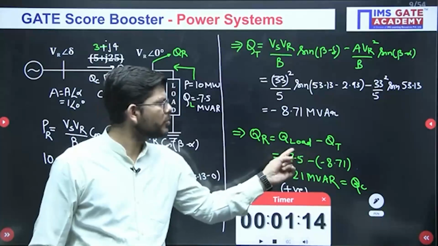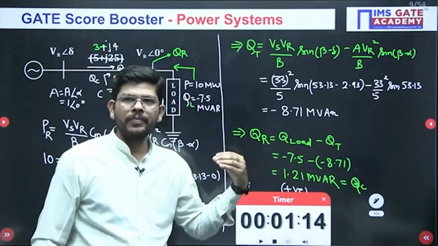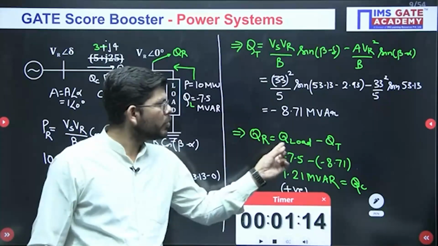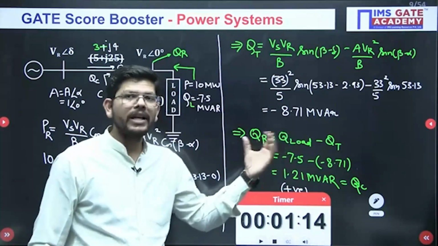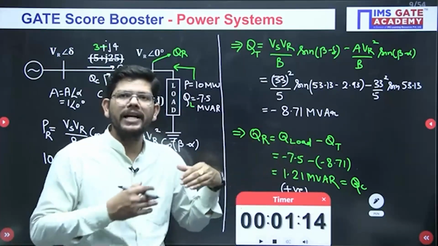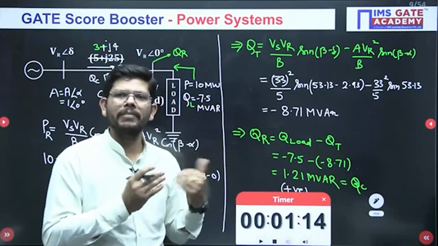The difference of Q load minus Q transmitted. Load means the power requirement of the load. QT means transferred from the source. Okay. So if the load requires more power and the transferred power is not enough to supply it, that means you need an external source to supply the power to the load, and that external source will be a capacitor.